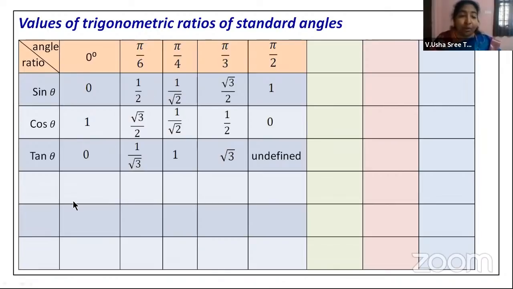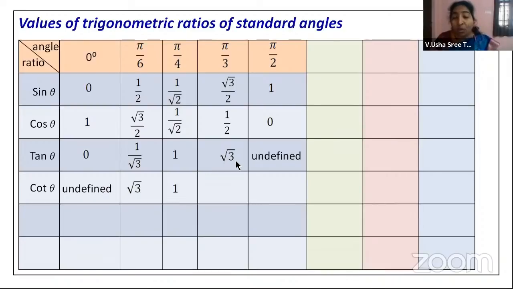Now, once you know tan theta, you can also calculate cot theta. It is simply the reciprocal of tan theta. All right. So cot 0 will be an undefined value, because 1 by tan 0, that is 1 by 0, is undefined. Then 1 by 1 by root 3 is root 3. 1 by 1 is 1.